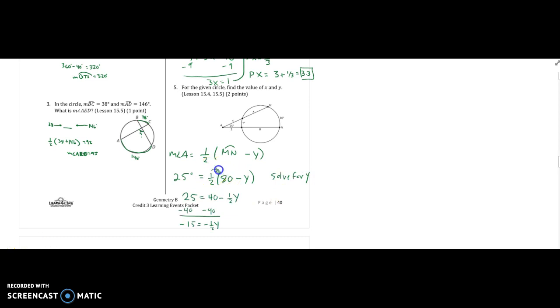So I just distributed the 1/2 through, and I get 25 equals 40. Half of 80 is 40 minus half of y. Minus 40 to both sides, we get negative 15 equals negative 1/2 y. Now we have to multiply both sides by negative 2 over 1 to cancel that 1/2. Multiply by negative 2 over 1. And we get positive 30 equals y. So y equals 30.